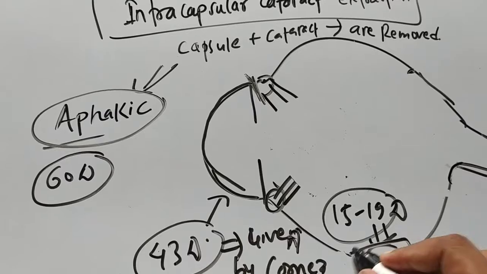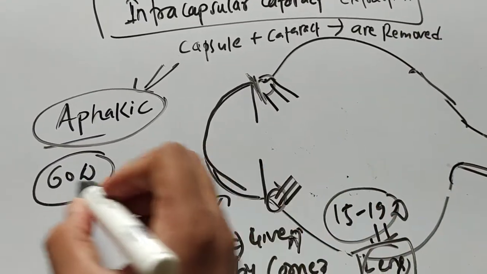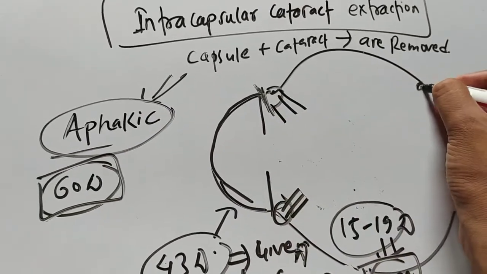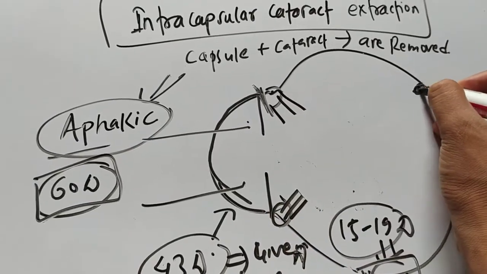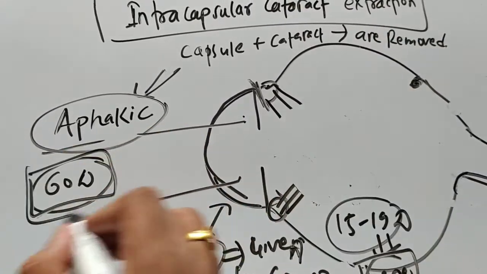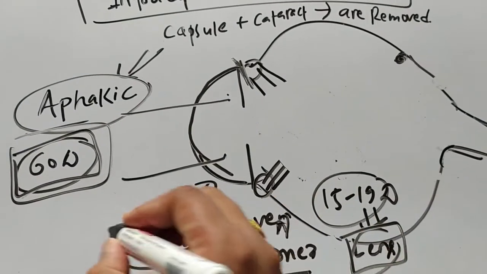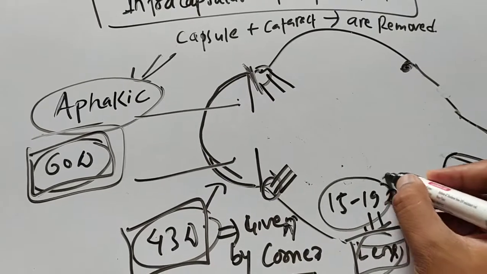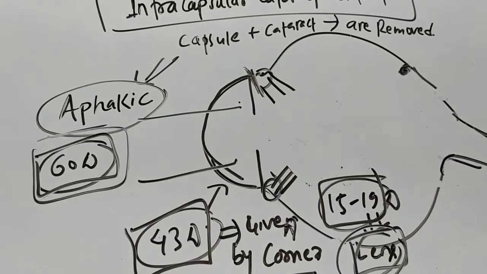If the lens is not present, then to focus any image at the retina, you need a power of 60 diopter. But you now have only the power of 43 diopter, that of the cornea, as the 15 to 19 diopter power of the lens has been removed from your eye.